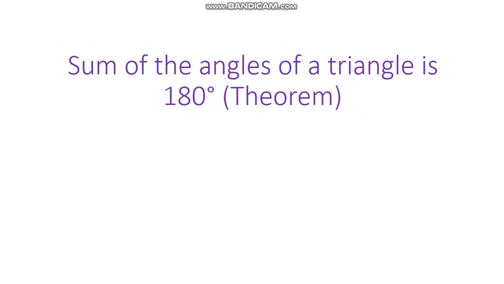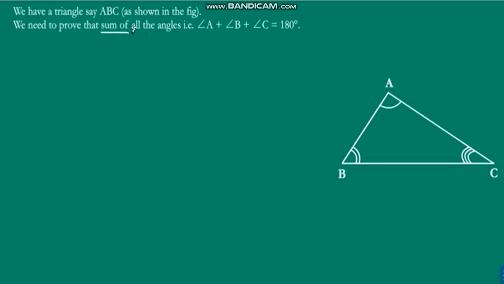So what do we have to prove? See, the angle sum theorem. Suppose you take a triangle with the vertices A, B, C. These are the three corners of a triangle.